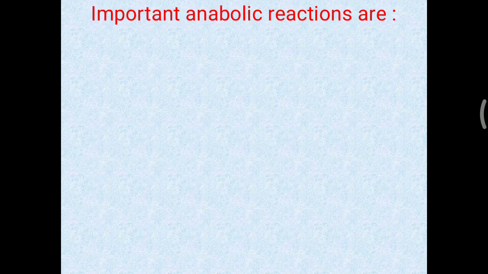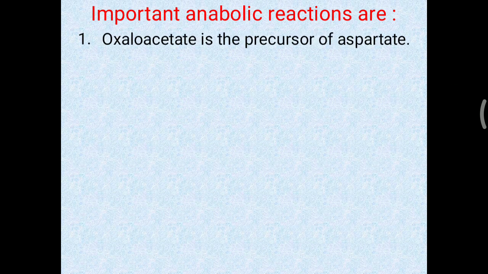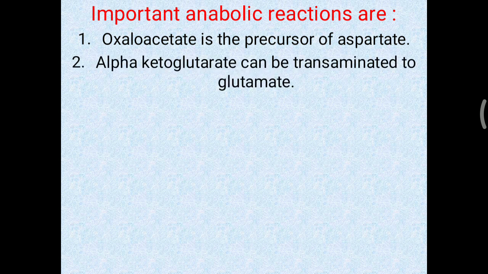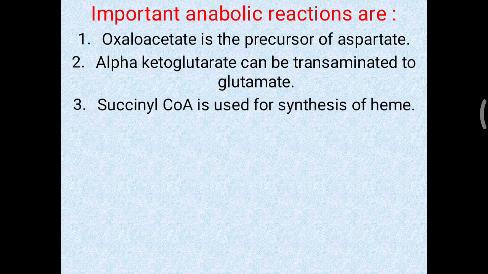So important anabolic reactions, first one is oxaloacetate, that is considered precursor of the aspartate. Now aspartate is utilized for the various nucleotide formation as well as in important metabolic pathways. So alpha ketoglutarate can be transaminated to glutamate, and from that glutamate again GABA or other important protein can be synthesized. Succinyl-CoA is used for the synthesis of heme. Simply, succinyl-CoA plus glycine makes delta ALA, and that is utilized for the heme formation.